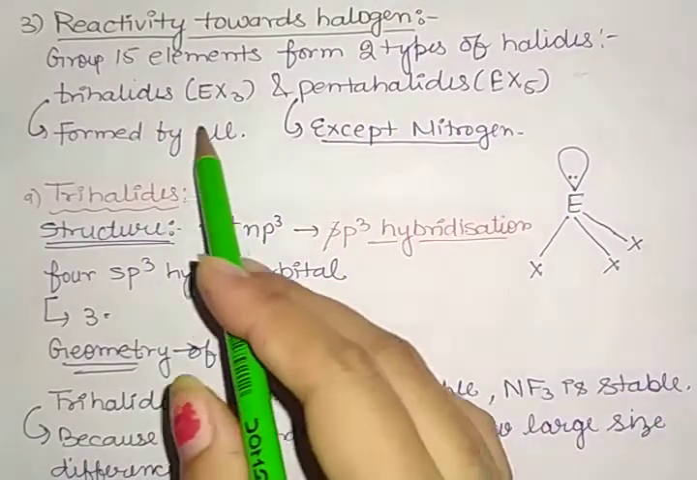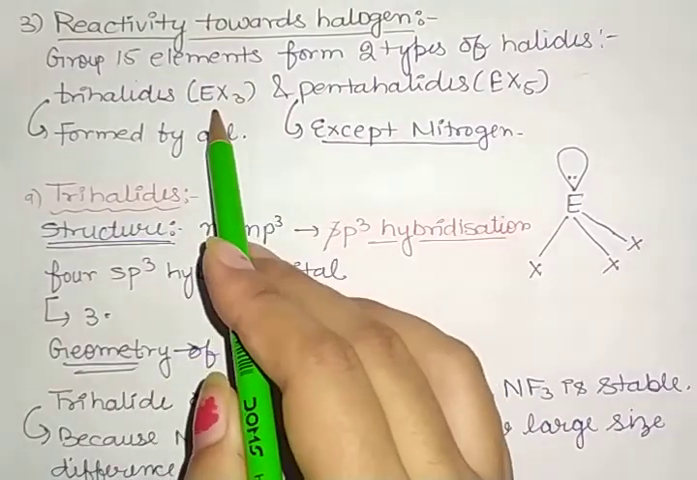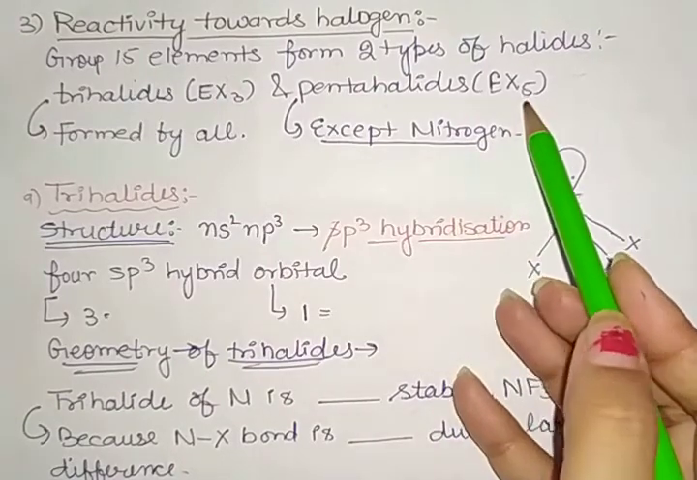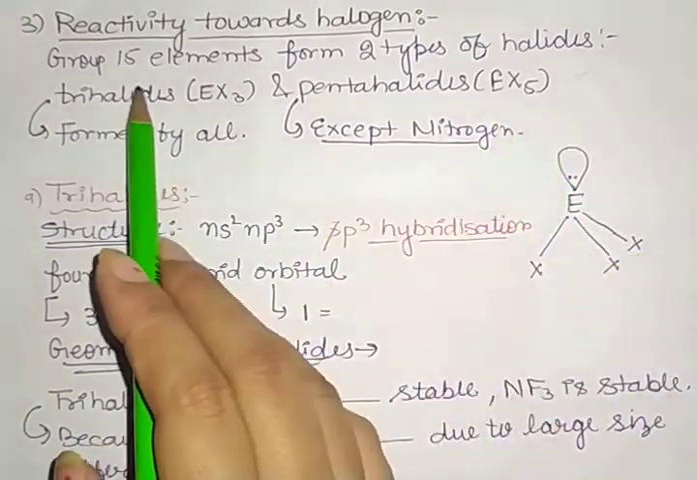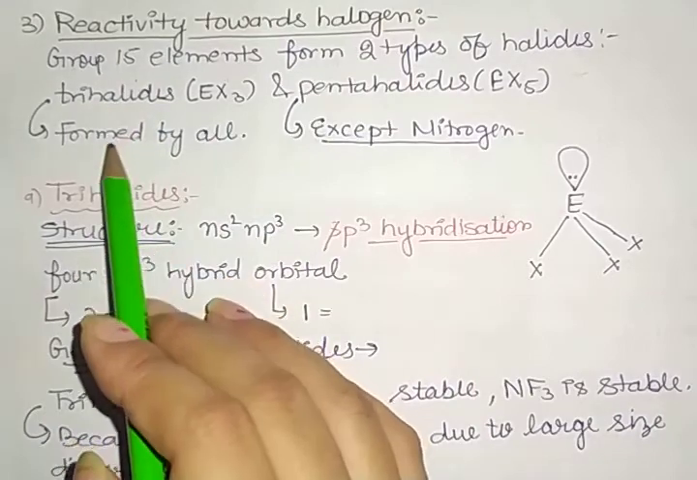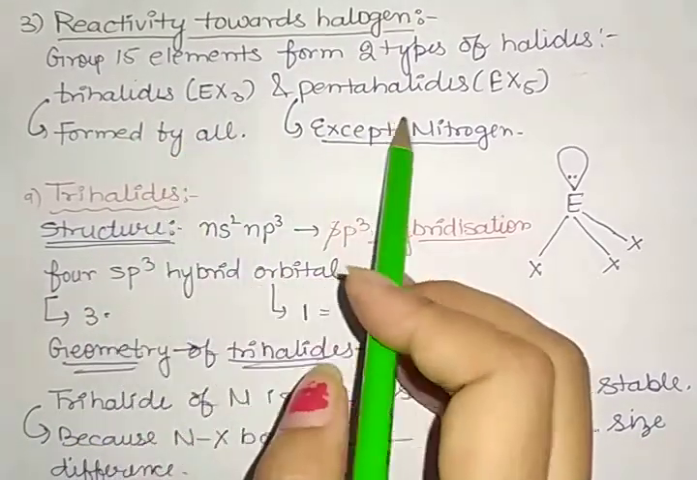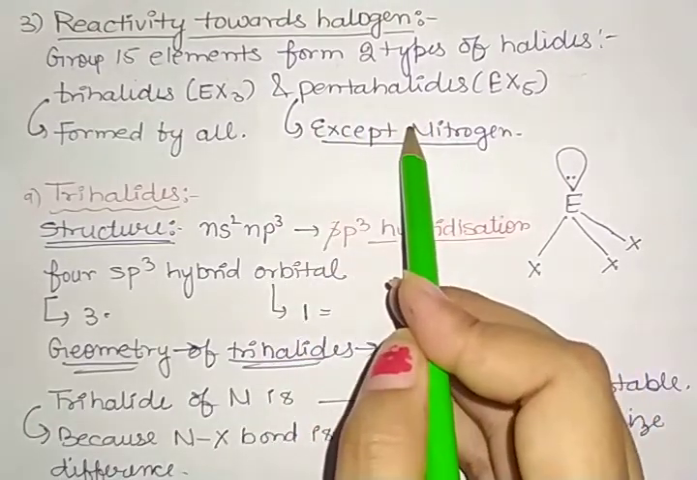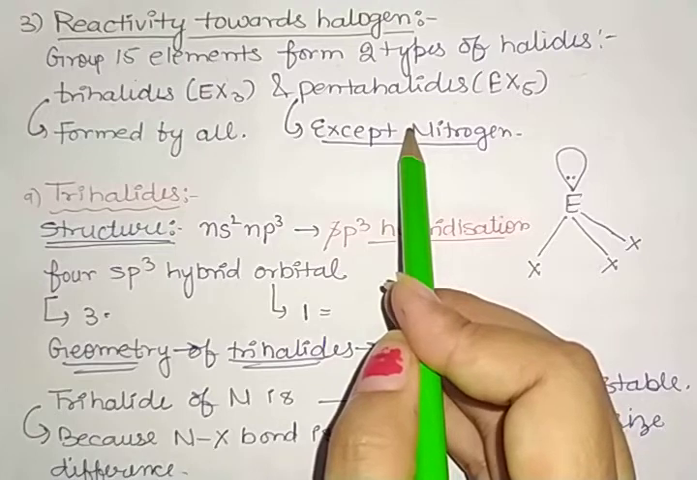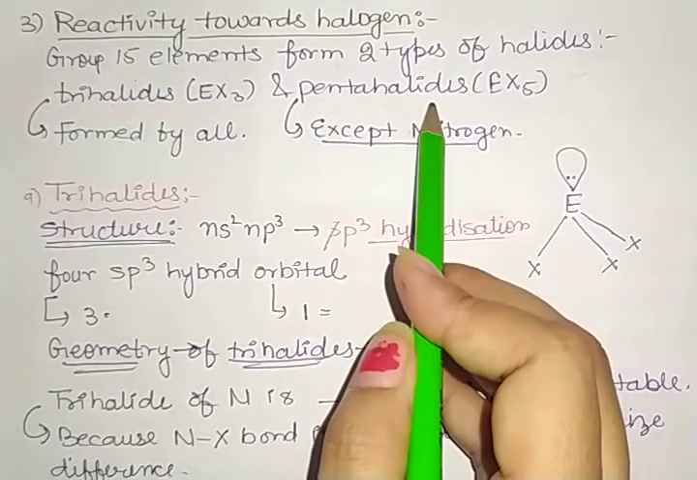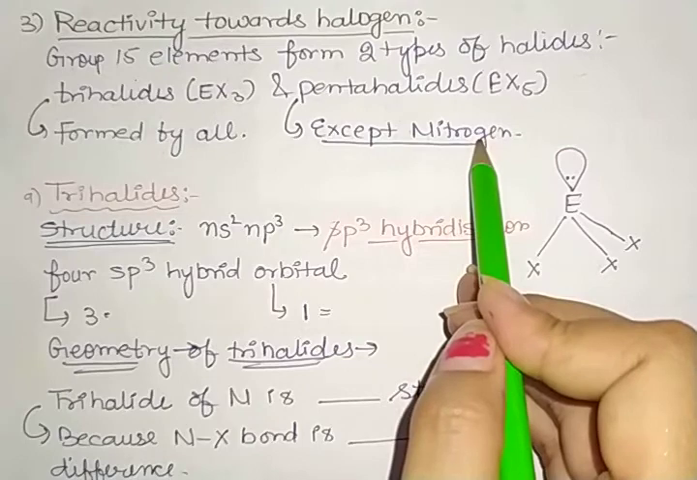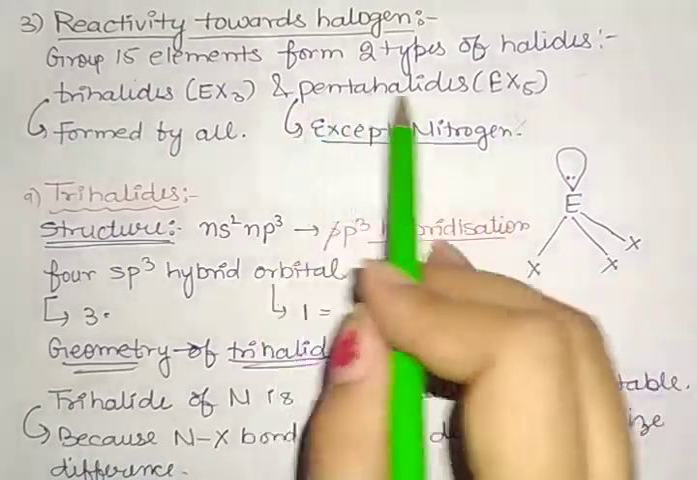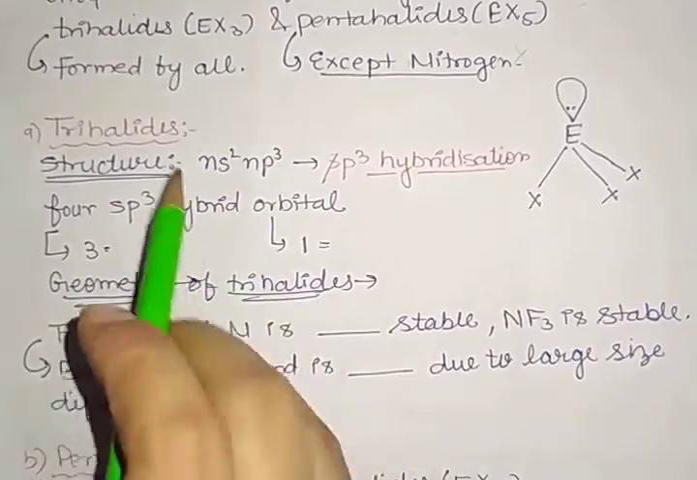Okay, trihalides, which means here we have three halide groups, whether chlorine, fluorine or whatever. Similarly here we have 5 halogen atoms. So these trihalides are formed by all the elements in group 15, but pentahalides are formed by all the elements except nitrogen. As we discussed earlier, nitrogen is not forming pentahalide. Why? Because nitrogen does not have a vacant d orbital, so it is not able to form pentahalides.